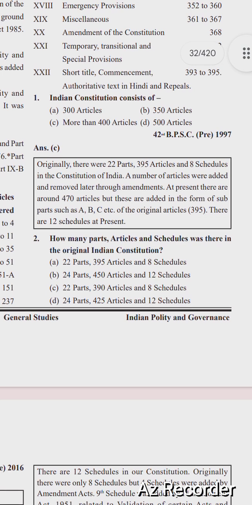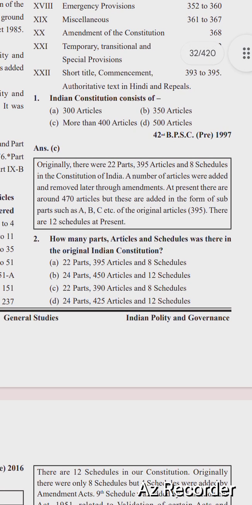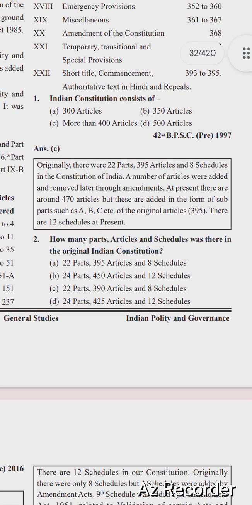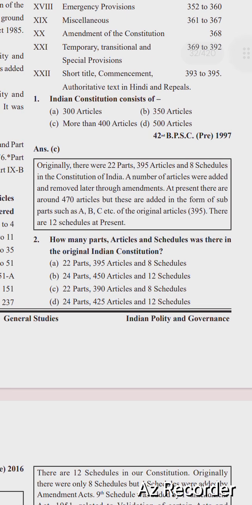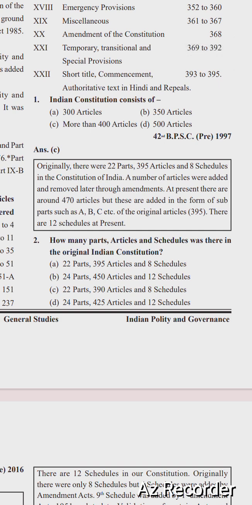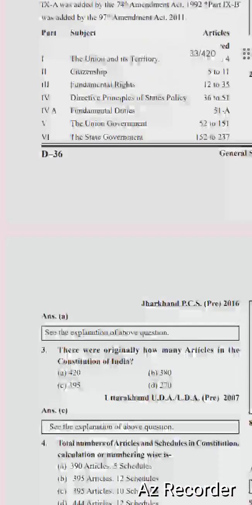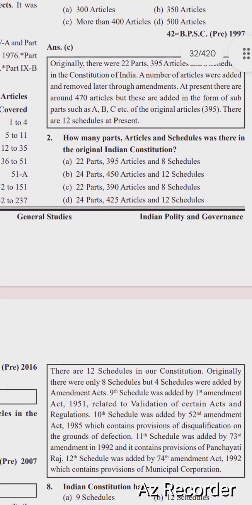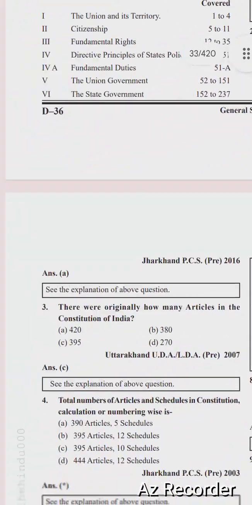Next, how many parts, articles and schedules were there in the original Indian Constitution? Options are: 22 parts, 395 articles and 8 schedules; 24 parts, 450 articles and 12 schedules; 22 parts, 390 articles and 8 schedules; 24 parts, 425 articles and 12 schedules. The right option is option A, 22 parts, 395 articles and 8 schedules.